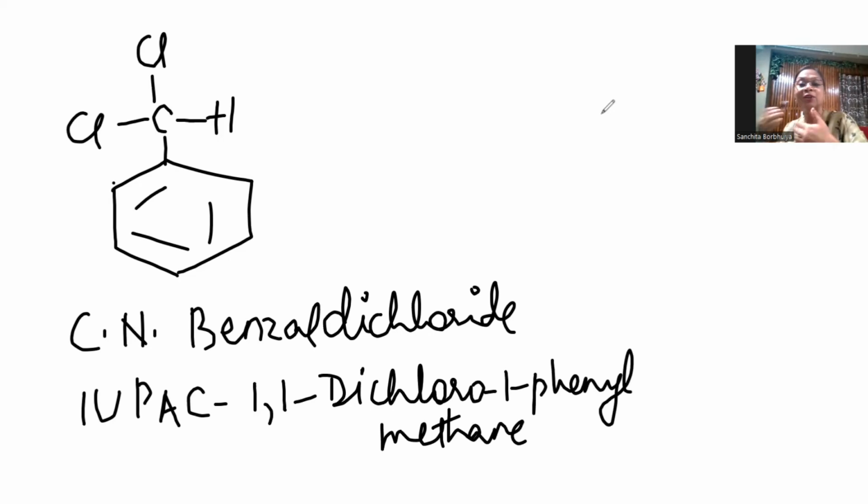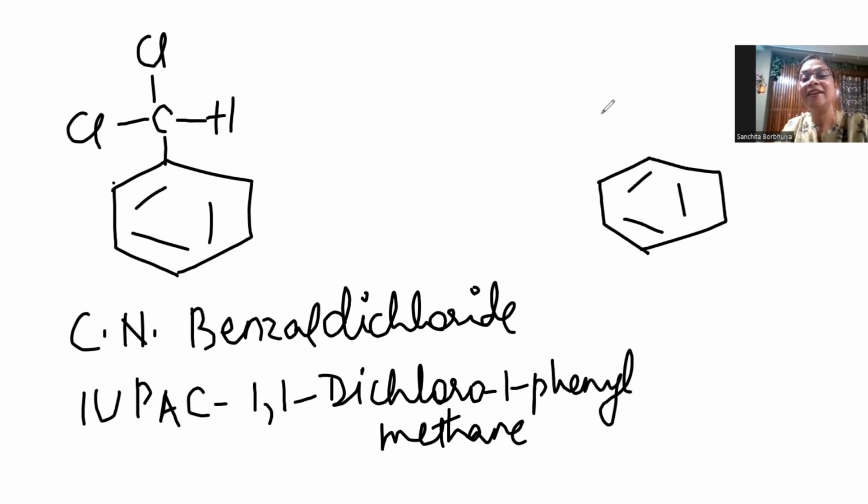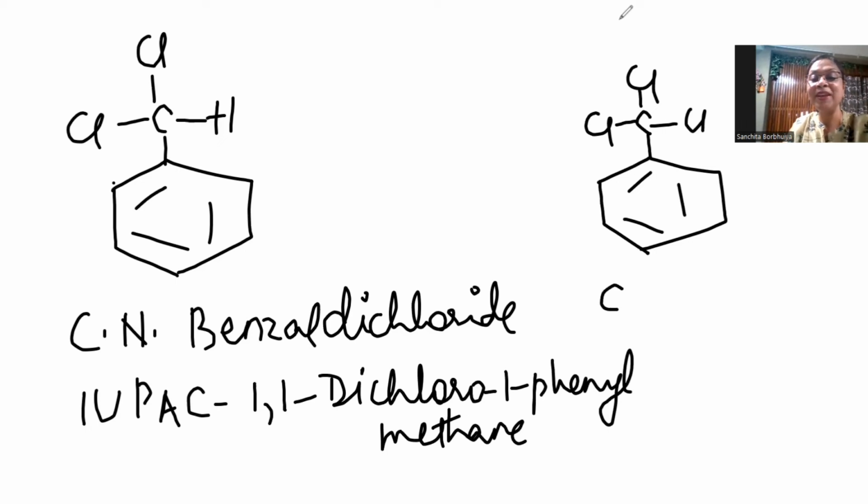Okay, and going to the trihalide of toluene. So the common name, what happens if a carbon which is attached to the benzene does not have any hydrogen?